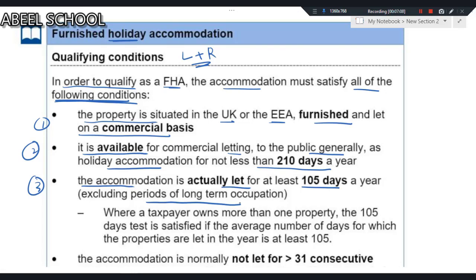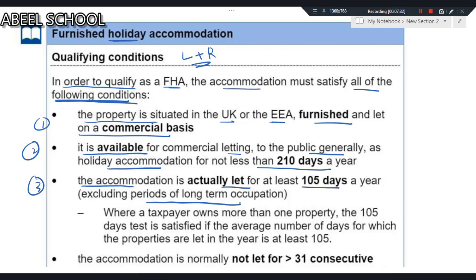It is available for letting. Available for letting does not mean it is actually on letting, but the second condition says the property is actually given on letting at least 105 days, and those 105 days will not include long term occupations. Now, what do you mean by long term occupation? I'm coming to that, but let me explain.